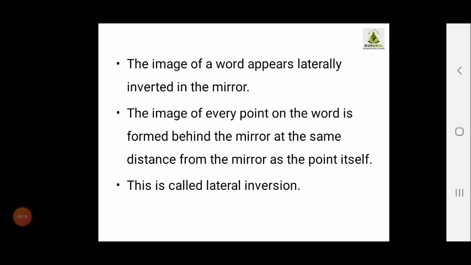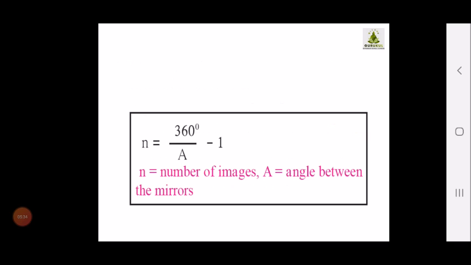You can do this experiment at home. Write the alphabets B, P, D, small b, capital B, small d, capital P, and if you see them in the mirror, they form lateral inversions.